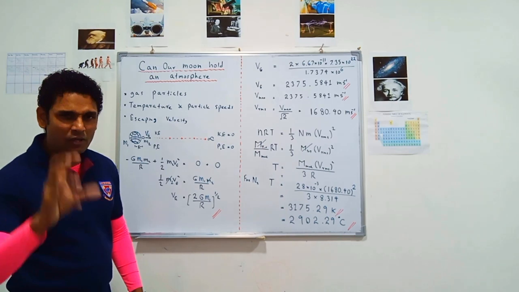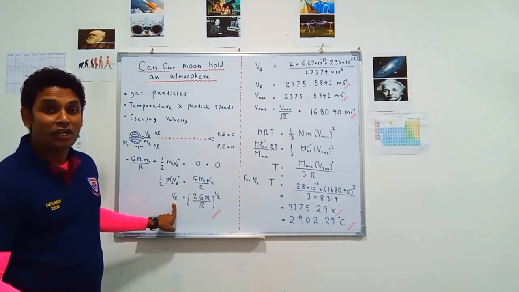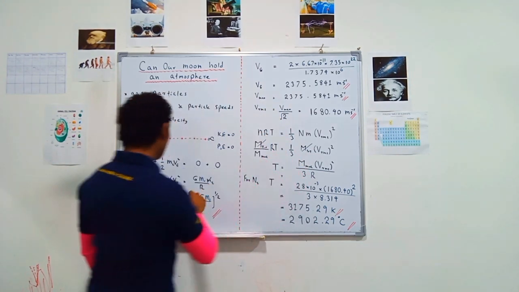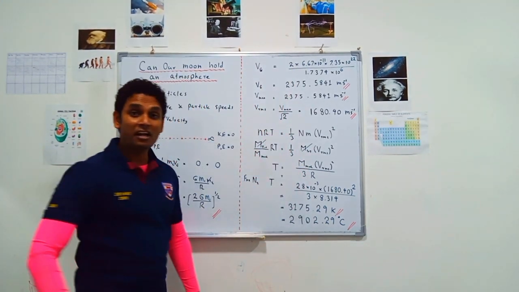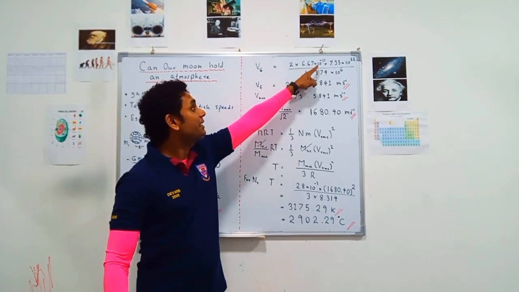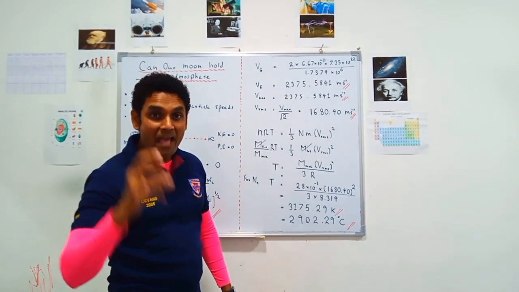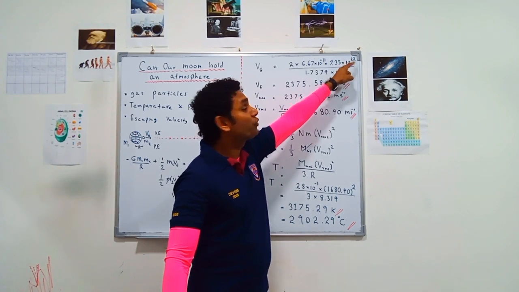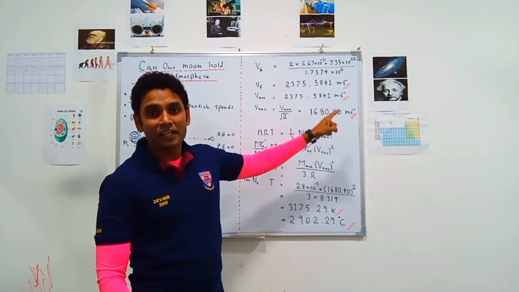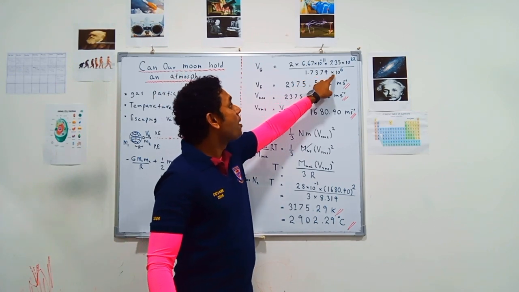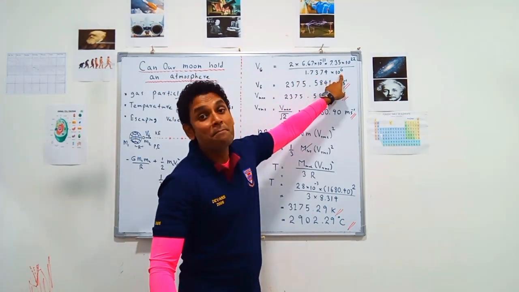Now we can calculate the escaping velocity of the moon using its own values. Ve is equal to the square root of 2 G m1 over r. The gravitational constant is 6.67 multiplied by 10 to the power minus 11, the mass of the moon is 7.35 multiplied by 10 to the power 22 kilograms, and the radius of the moon is 1.7374 multiplied by 10 to the power 6 meters.